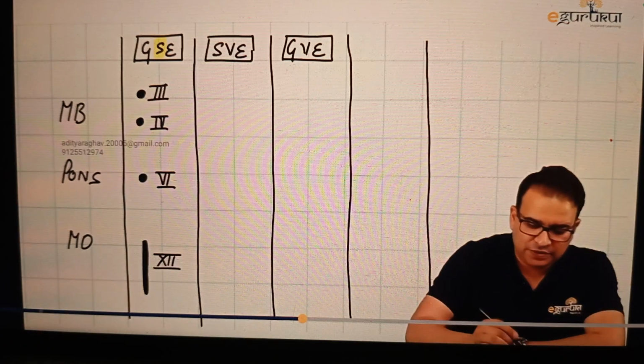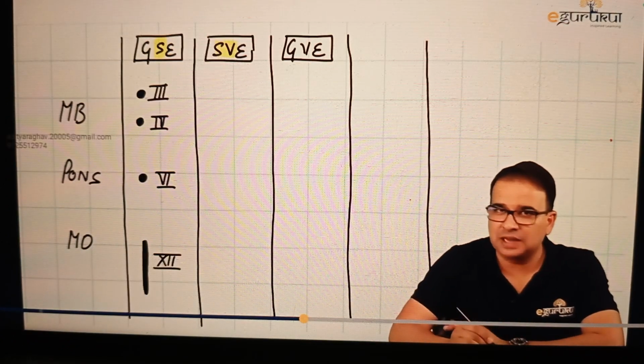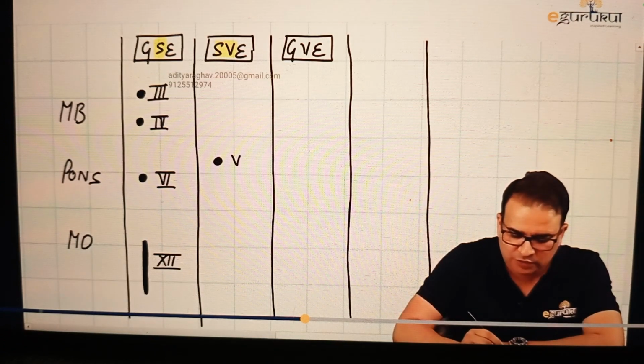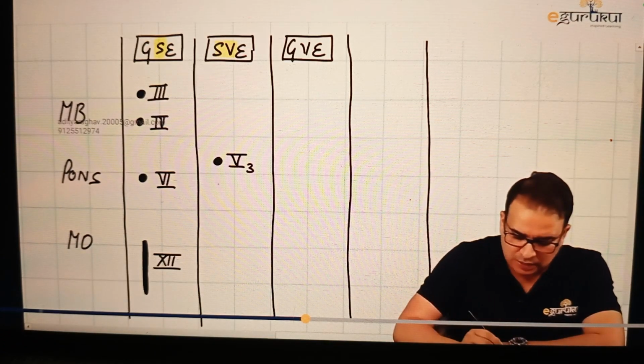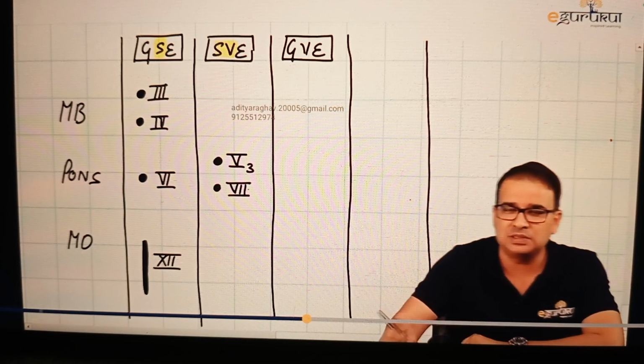The second column, special visceral efferent. The word special visceral was the branchial arches, the pharyngeal arches. Now, if you remember, what was the nerve for the first pharyngeal arch? First pharyngeal arch was supplied by the mandibular nerve. So we have a mandibular nucleus, or I should say motor nucleus of mandibular nerve, present in the pons. What is the nerve for second pharyngeal arch? Second pharyngeal arch was supplied by facial nerve. Just below that, we have a facial nerve nucleus that is also in the pons.